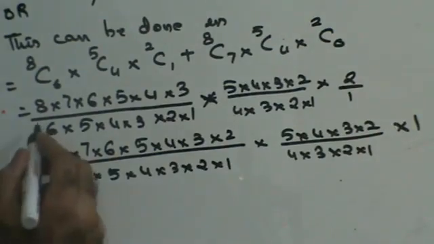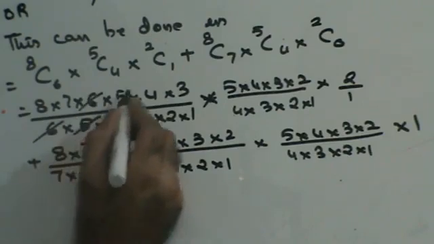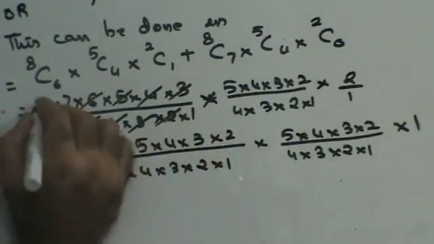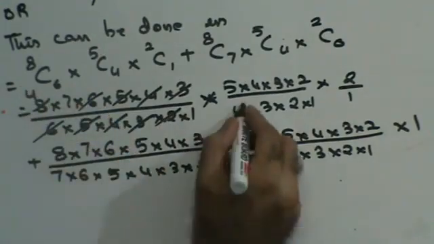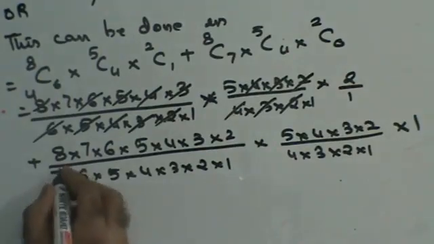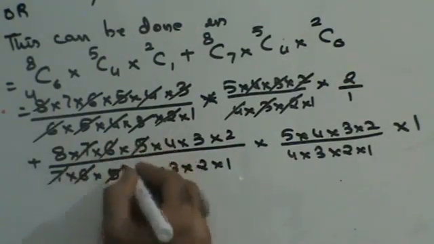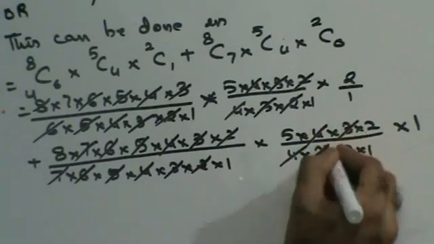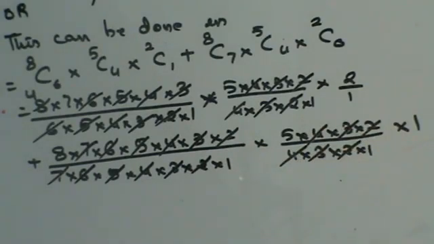Now let's start cancelling. 6, 5, 4, 3. Right? This is 4. 4, 3, 2. Next 7, 6, 5, 4, 3, 2. 4, 3, 2. Right?